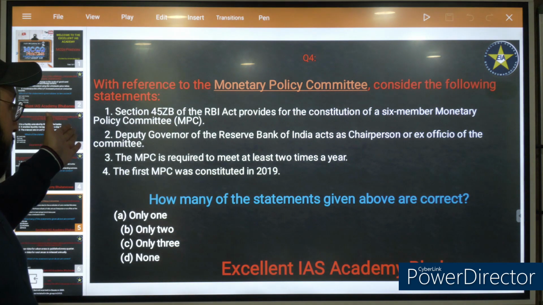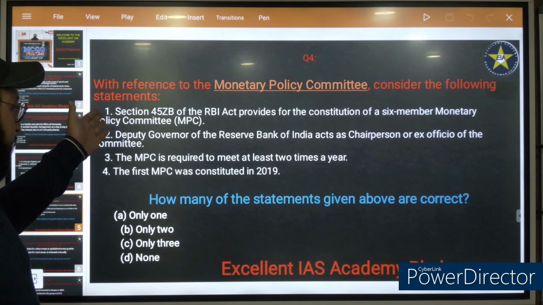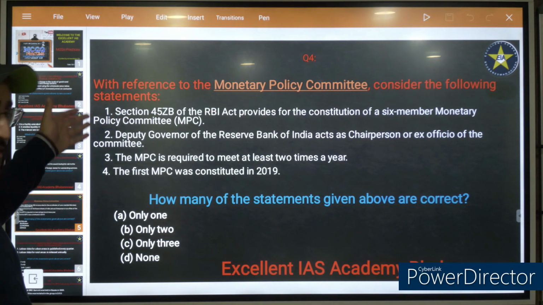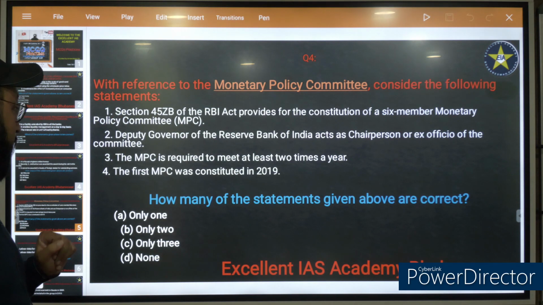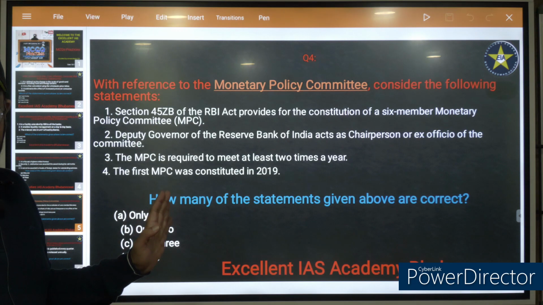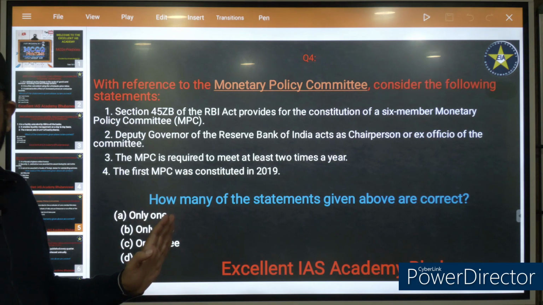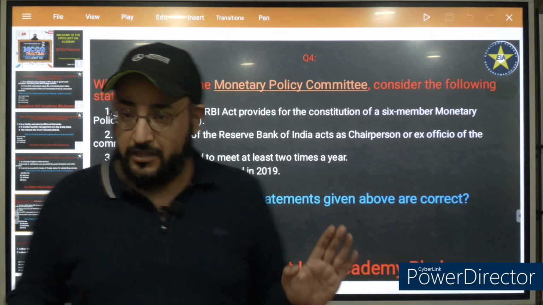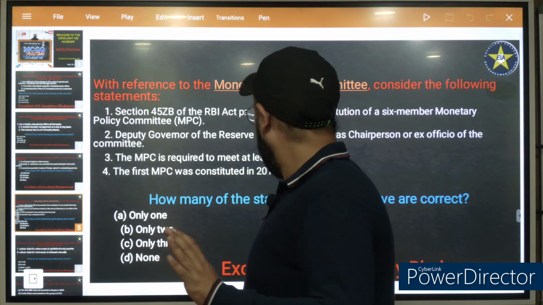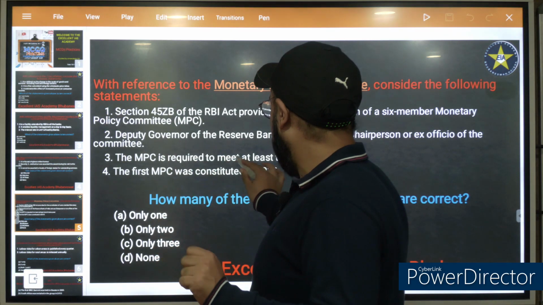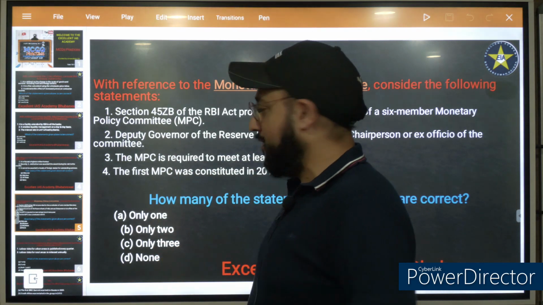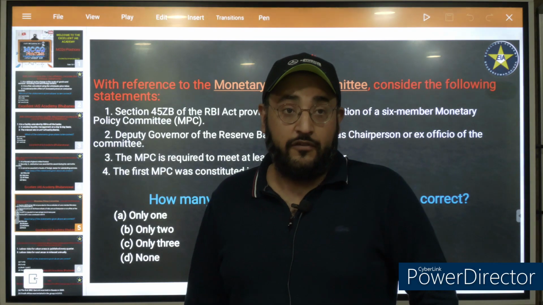Now statement 1, section 45 ZB, is totally correct. Deputy Governor of the RBI acts as chairperson. No, RBI Governor himself. It's not Deputy Governor. Alright, statement 2 is incorrect. The MPC is required to meet at least 2 times a year. 4 times a year.